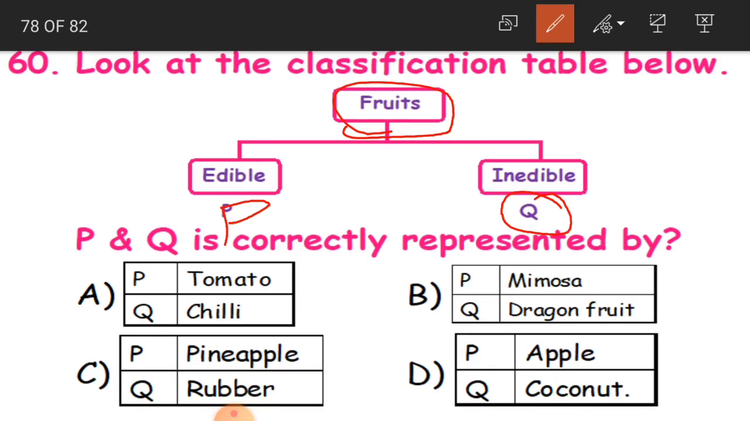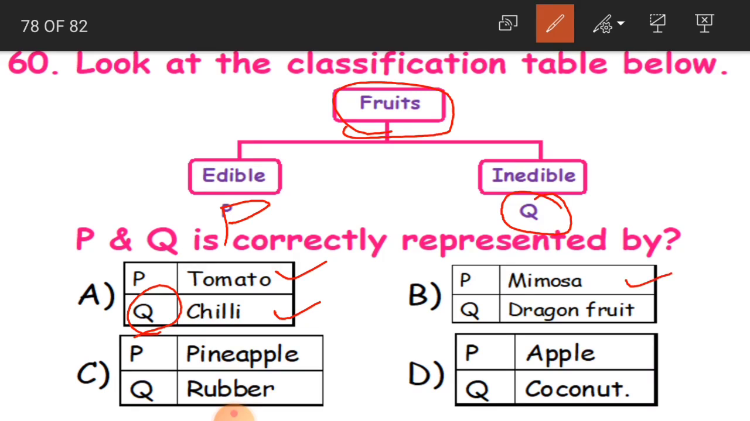Clear, children? Now see, P is tomato, edible. We'll eat tomato. Chili also we will eat, this is also edible. But in Q, what must come? Inedible, which we cannot eat. That must come. So this is wrongly matched. So this is not our answer.